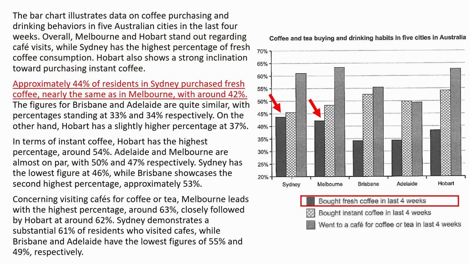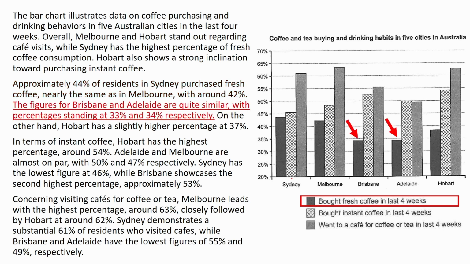Approximately 44% of residents in Sydney purchased fresh coffee, nearly the same as in Melbourne, with around 42%. So I mentioned these two together. Now the second one. The figures for Brisbane and Adelaide are quite similar, with percentages standing at 33% and 34% respectively. And now the last one. On the other hand, Hobart has a slightly higher percentage at 37%.